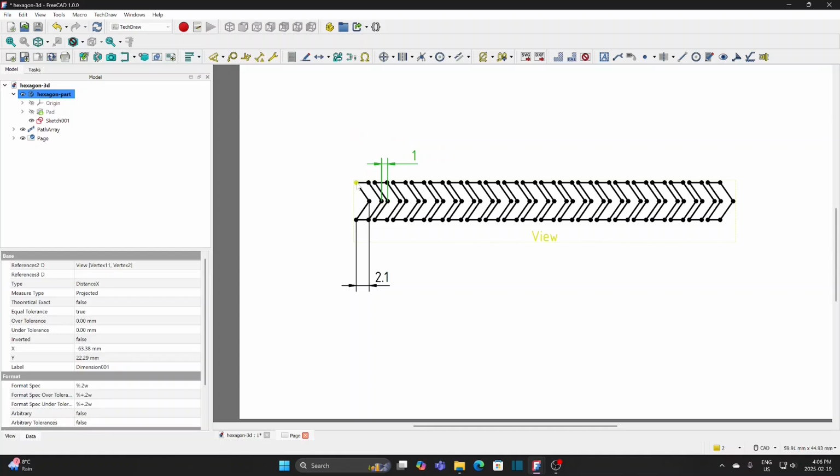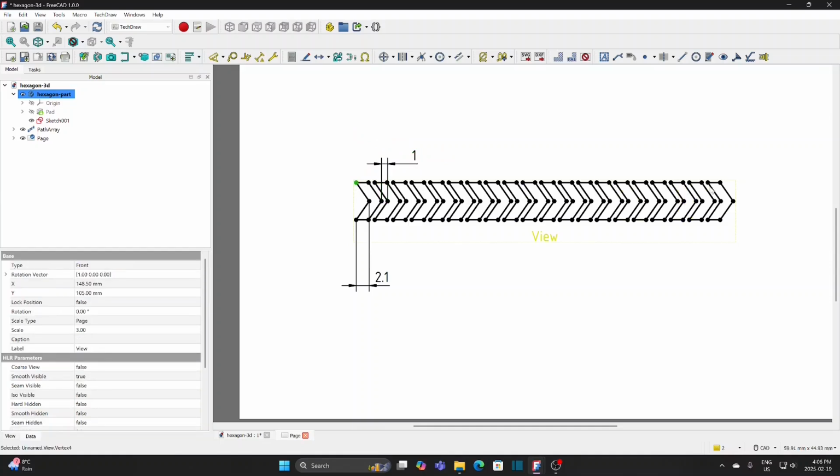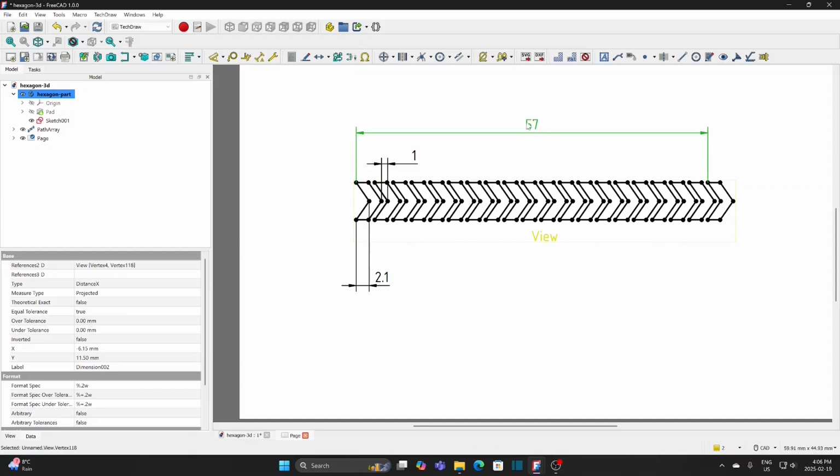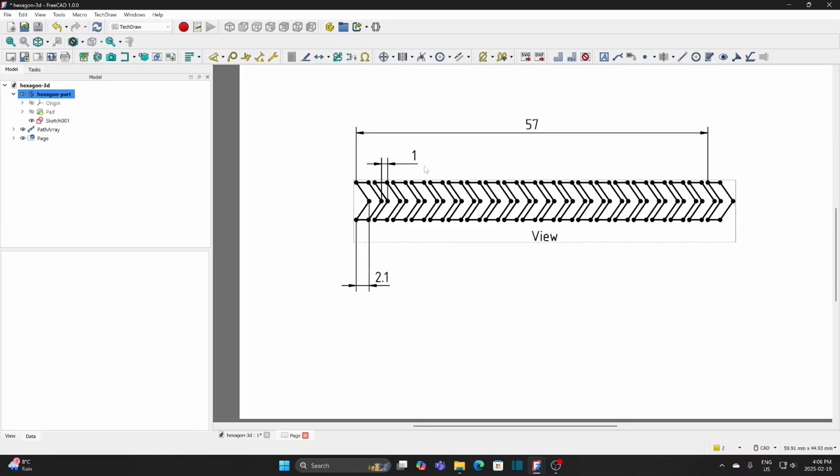Select these 2 points and mark the horizontal distance. It is 57 mm, that is the horizontal line in the sketch. This is the key dimension.